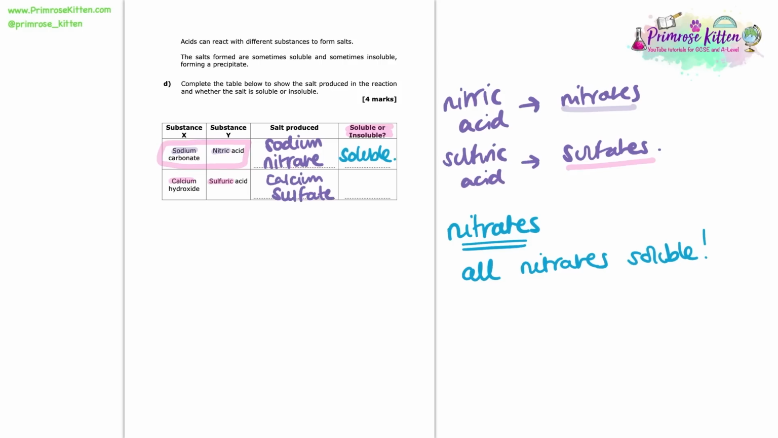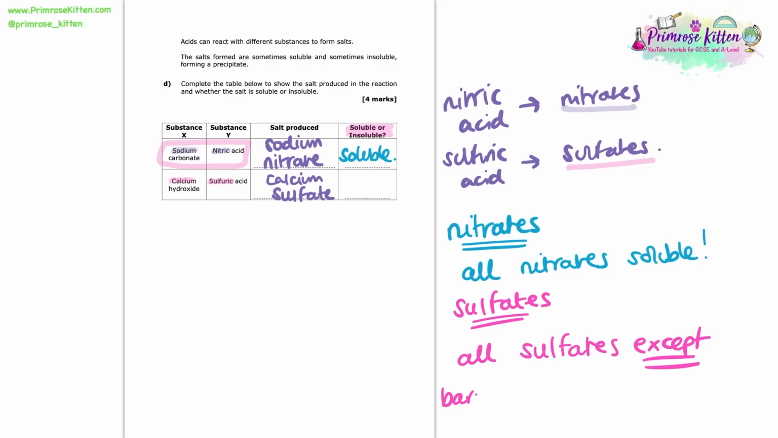Now for the sulfates, it's a little bit trickier. So for sulfates, we need to know that most of them are soluble, except 3 particular ones. Okay, so I'm going to tell you the exceptions here. So all sulfates are soluble except barium, lead, and calcium. And of course, it's the fact that it's calcium that is not soluble, which is going to determine our final answer here. So for calcium sulfate, we're going to say that that salt is insoluble.